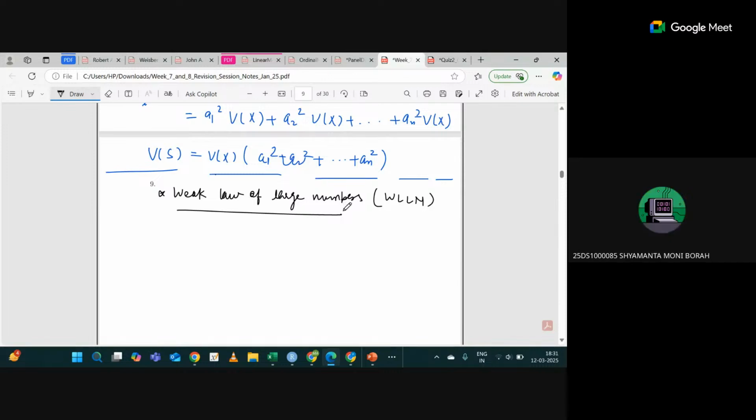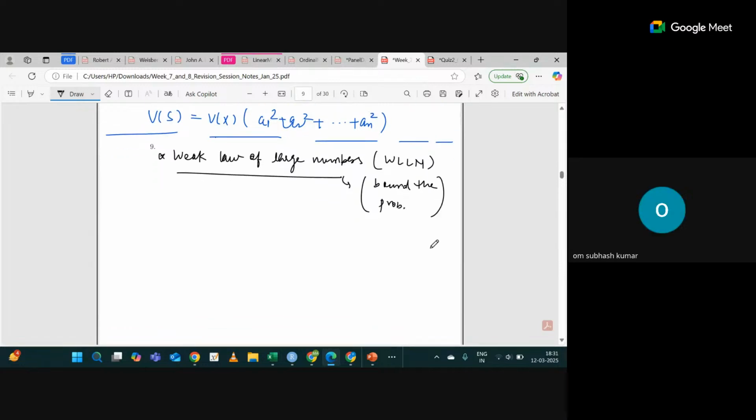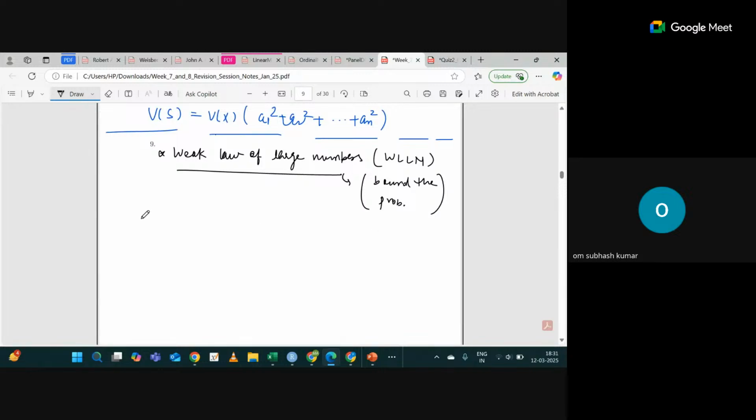So the point is, first of all, this bounds the probabilities. It will give you the bound for your probability. Okay, let's see. Suppose I'm saying X1.